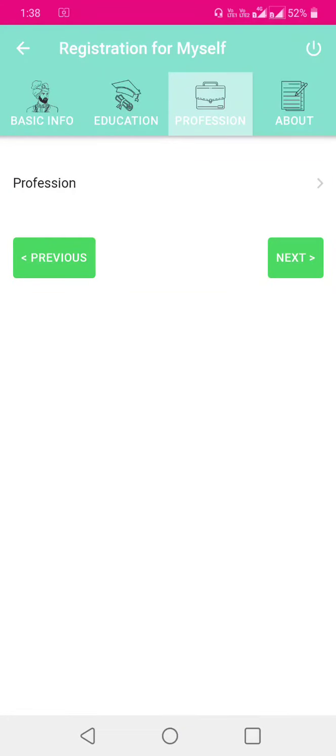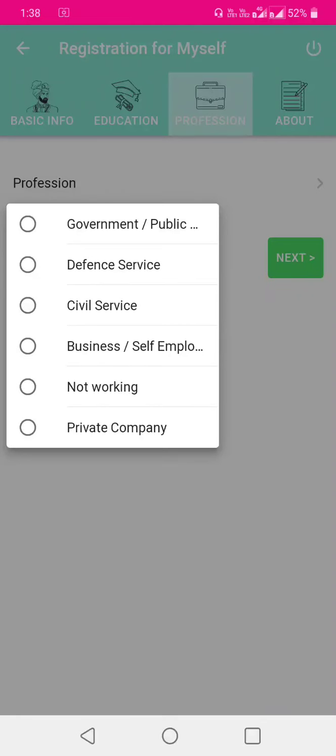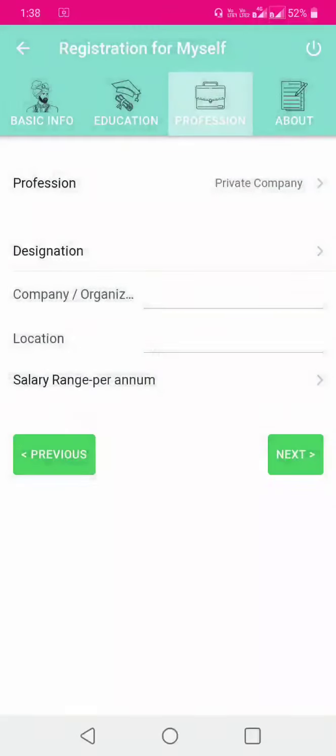Now you have to fill in your profession: government or public, defense service, civil service. If you are working in any of these, please select the appropriate option. After selecting the profession, you will see other options.